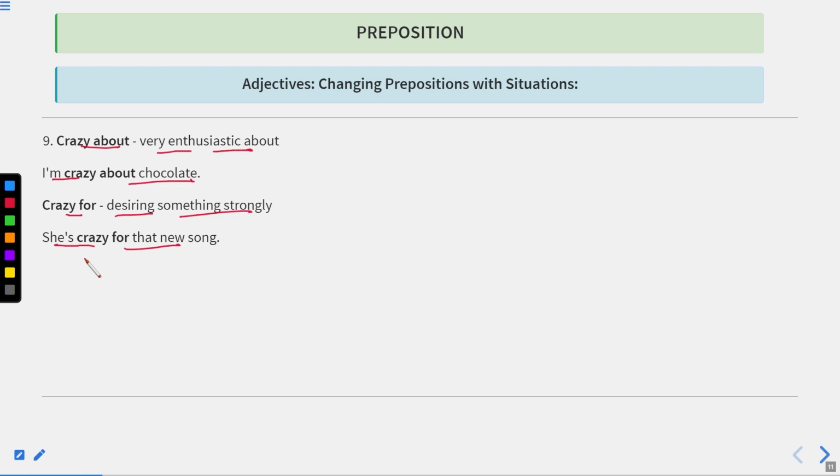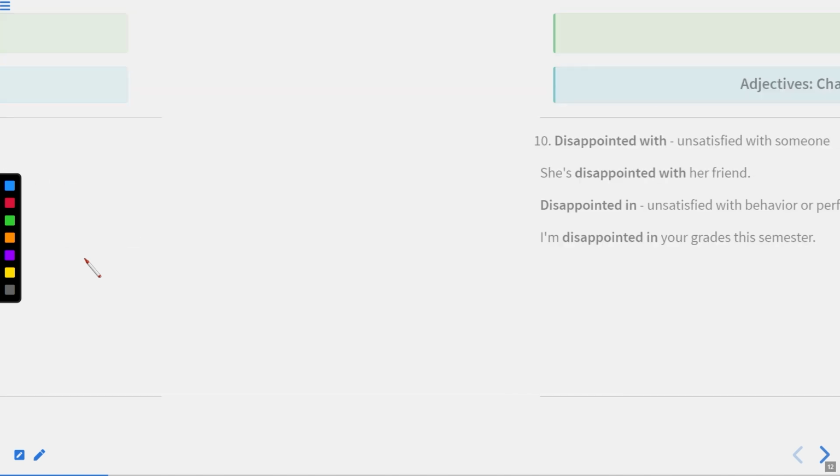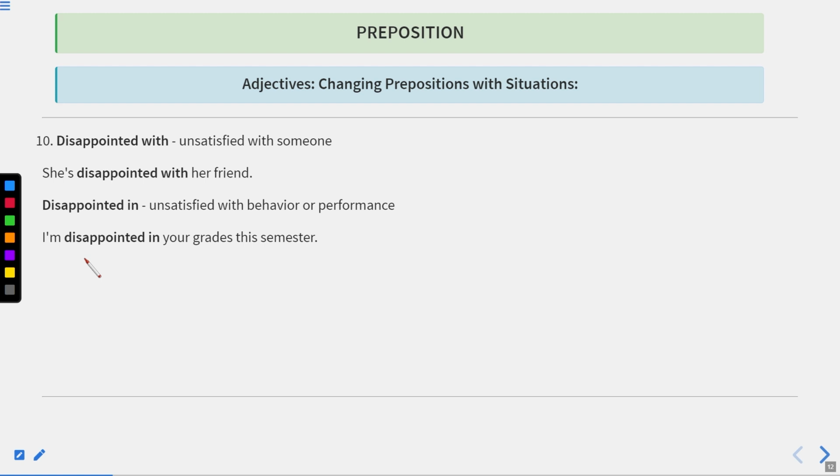Now crazy for can also be used for a person. When we admire or like a person a lot, we can use crazy for that. Now let us move to the next one. That is disappointed with or disappointed in. Now disappointed means when we get sad just because of the work done by someone else.